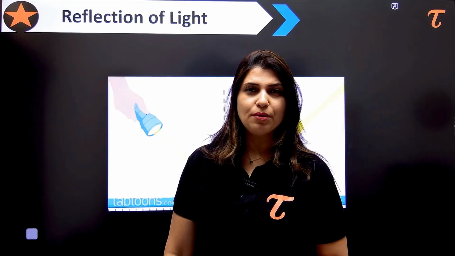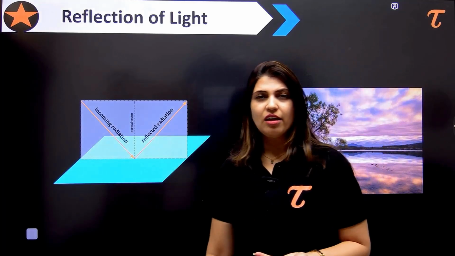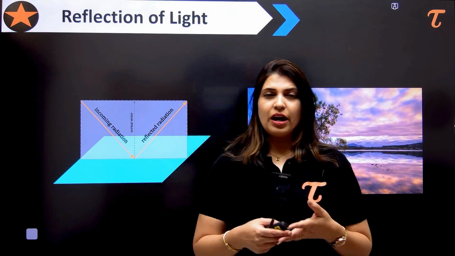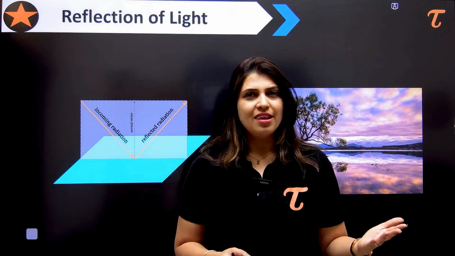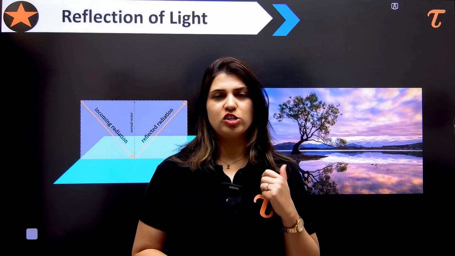Have you ever seen the reflection of light in daily life? Can you give some examples? So yes, we have seen the reflection of light in daily life. Whenever the light falls on any surface like a plane mirror, it reflects back the light. Yes, so this is called the reflection.